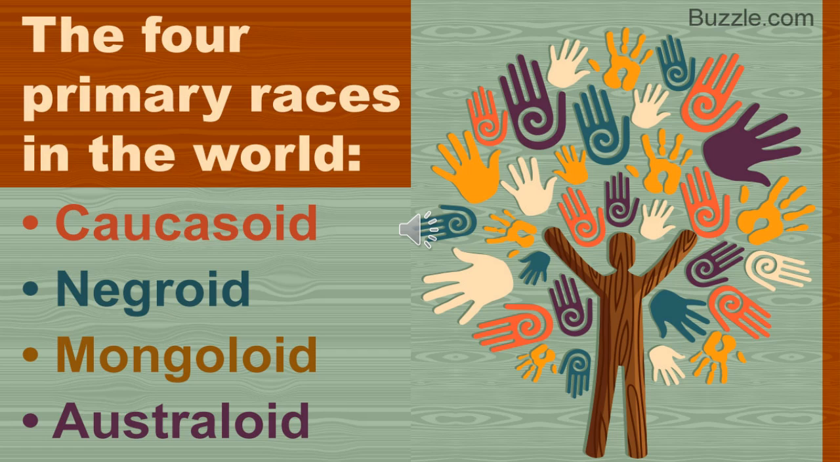The four major world human races are Caucasoid, Negroid, Mongoloid, and Australoid. There are several races in human beings, and the most common major races are Caucasoid, Negroid, Mongoloid and Australoid.